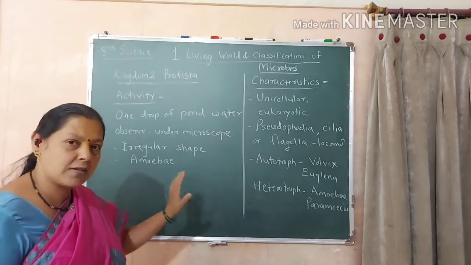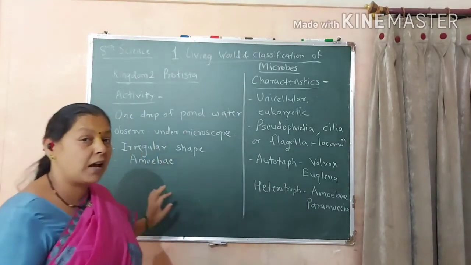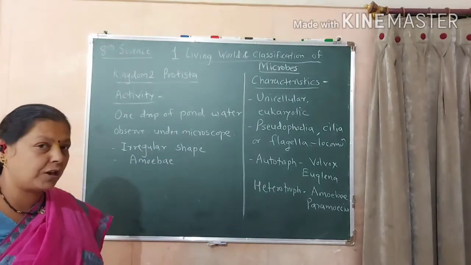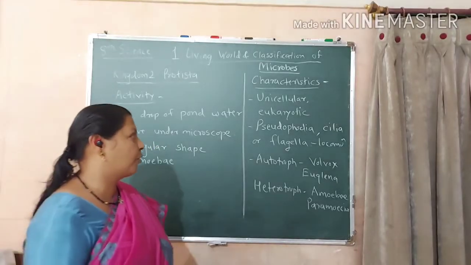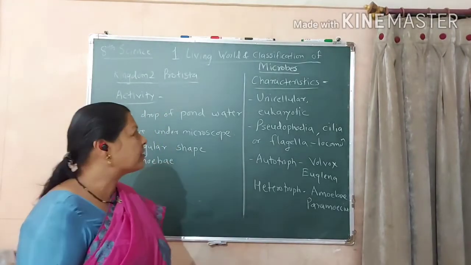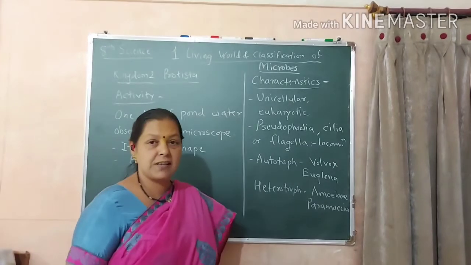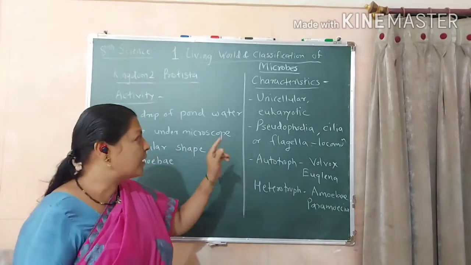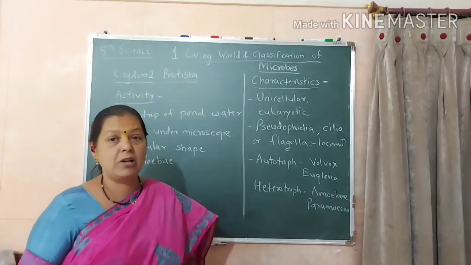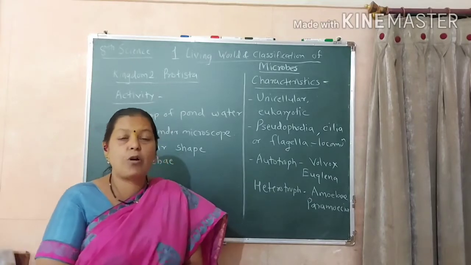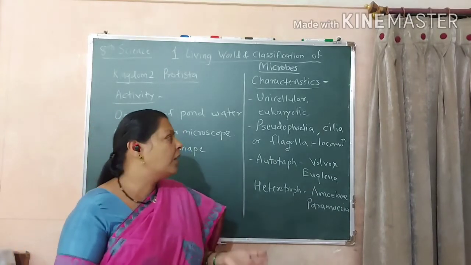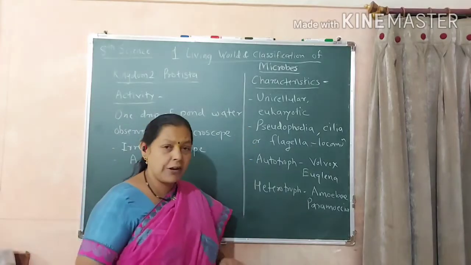Now these microorganisms are called amoeba. So these are amoeba having an irregular shape. These are observed in the pond water. Now what are the characteristic features of the kingdom Protista? The features are, first, all are unicellular. Unicellular सगळ्यांचे body म्हणजे single cell only. As well as these are eukaryotic in nature.